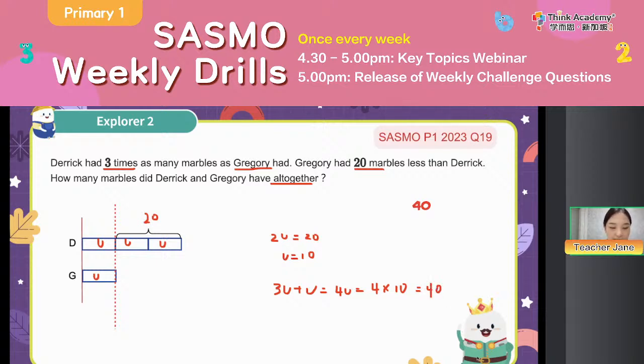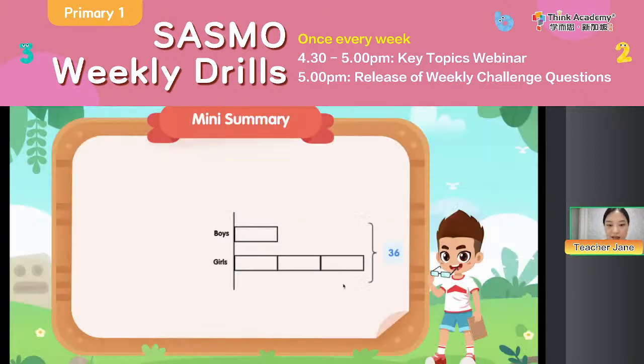Okay, so everyone, this is how we do the question. What we need to do is just to still think of, who has more, who has less, and how many times, like D has 3 times as many as G had. Then we set the one with less as 1 unit, and then draw 3 same sets for Derek to show Derek has how many. Then see what is the relationship of them and the label.